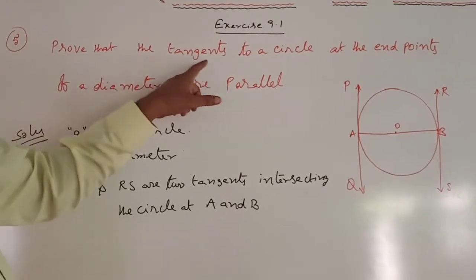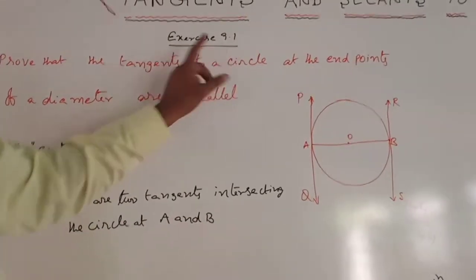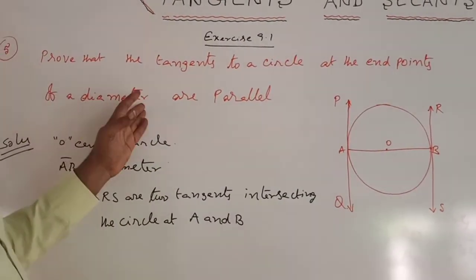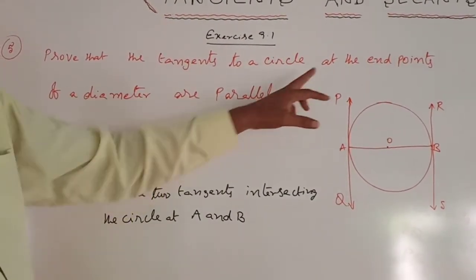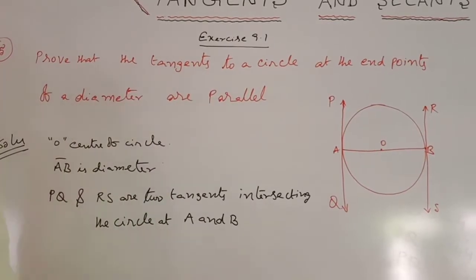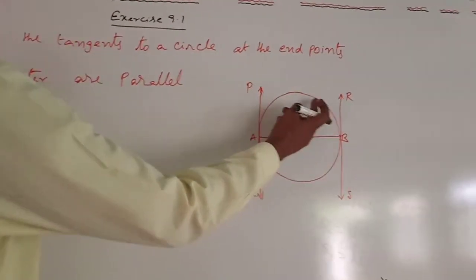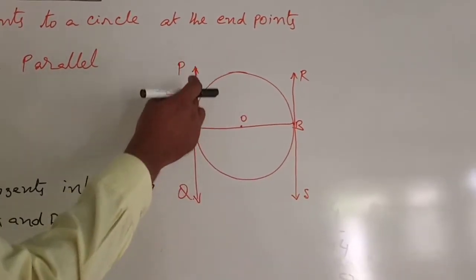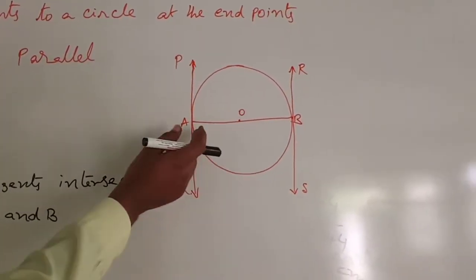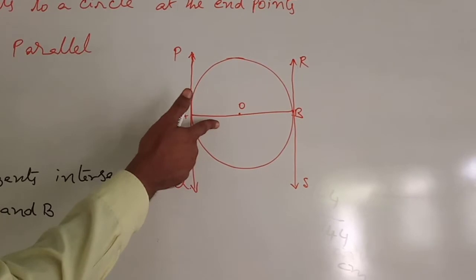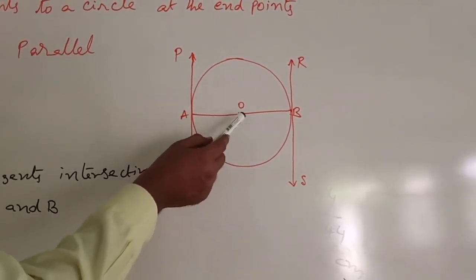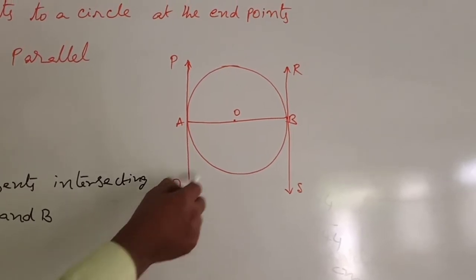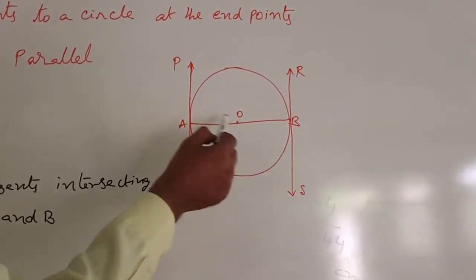Prove that the tangents to a circle at the endpoints of a diameter are parallel. Here, take O as the center of the circle. Then AB is the diameter. Diameter means any chord passing through the center of the circle is called the diameter. AB is the diameter. PQ is one of the tangents. RS is the second tangent.